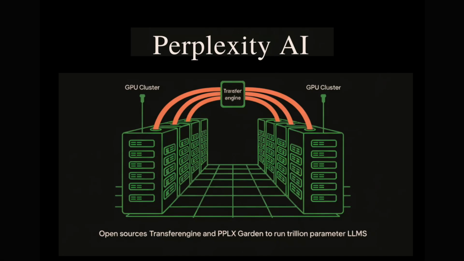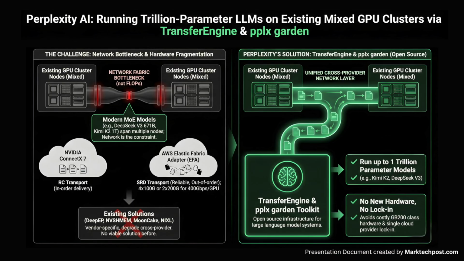How can teams run trillion parameter language models on existing mixed GPU clusters without costly new hardware or deep vendor lock-in? Perplexity's research team has released TransferEngine and the surrounding pplx Garden toolkit as open source infrastructure for large language model systems. This provides a way to run models with up to 1 trillion parameters across mixed GPU clusters without locking into a single cloud provider or buying new GB200 class hardware.